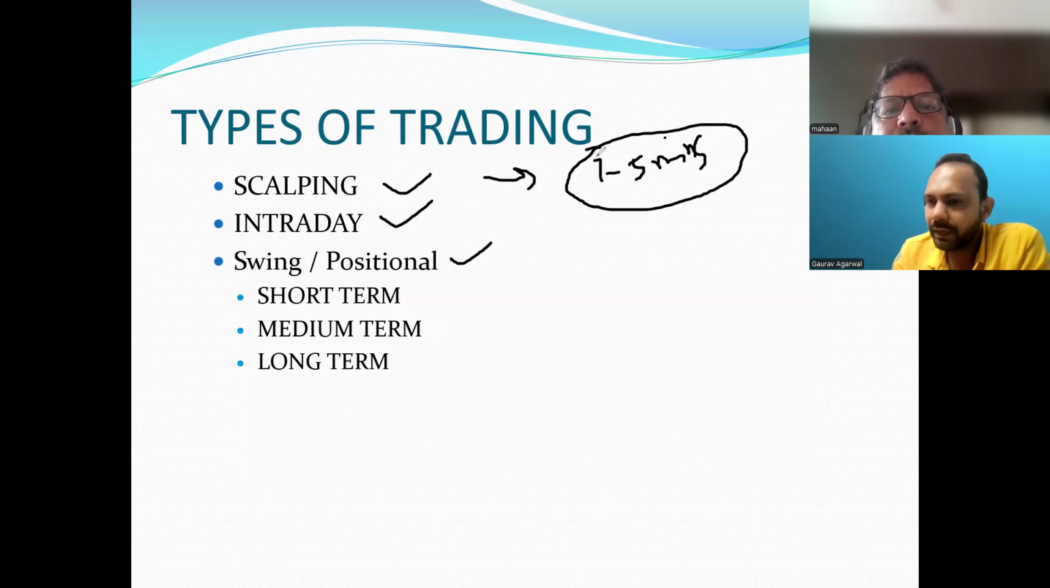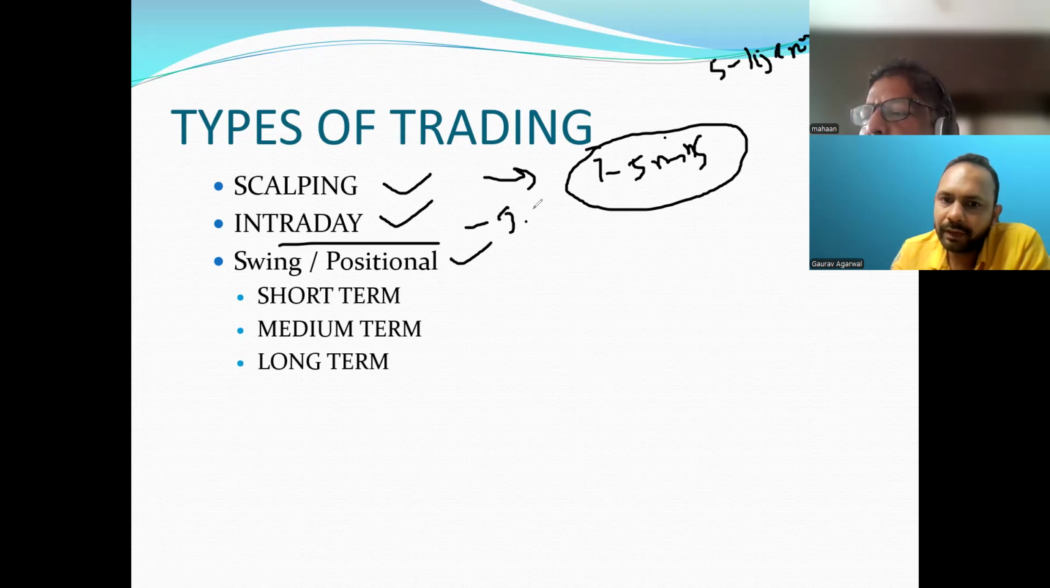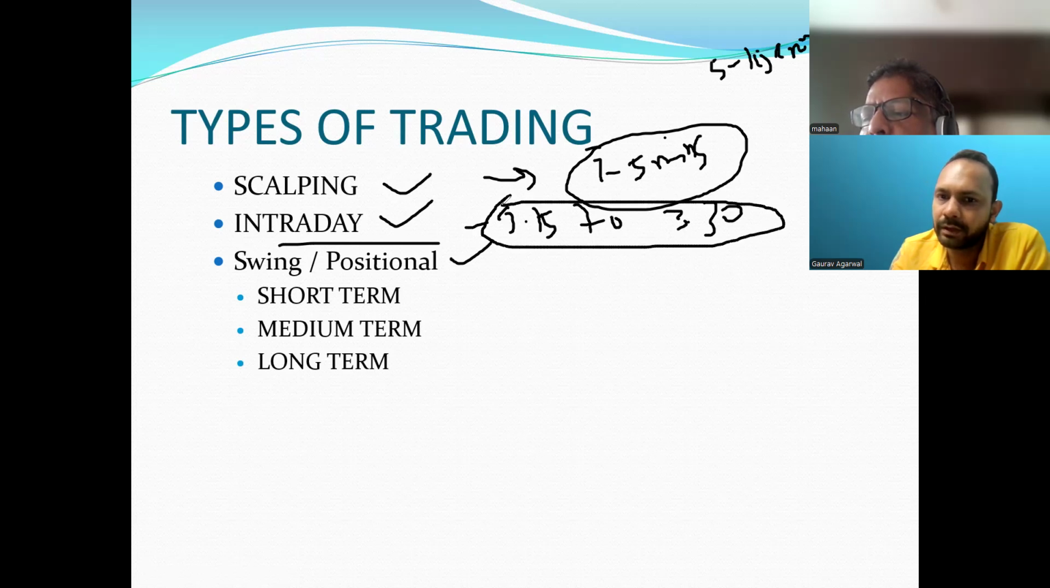They take very few points because they have more capital. They may have 5 to 10 crores of capital, so they will play for 1, 2, 3 points and then exit. Maximum 1 to 5 minutes, their trade will last. Then intraday. We have market timings from 9:15 to 3:30. Intraday traders are those who take entry and exit within the same time period. They are called intraday traders.